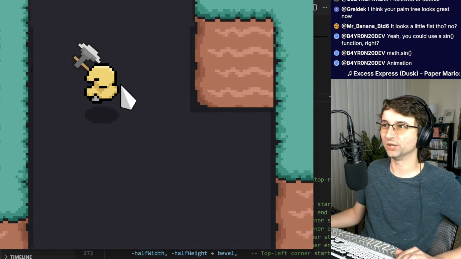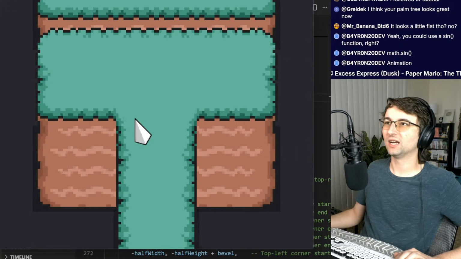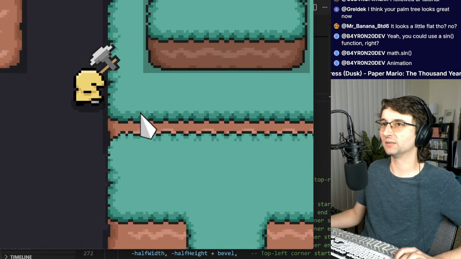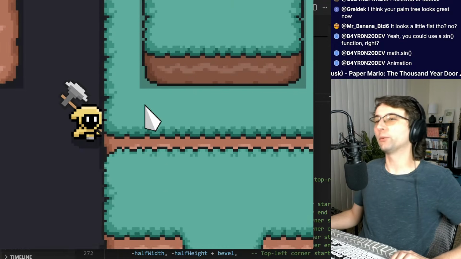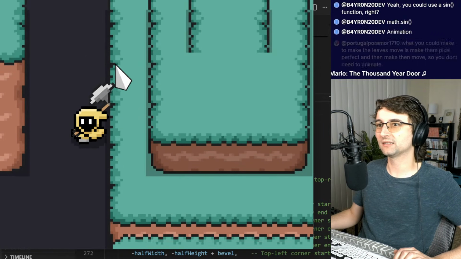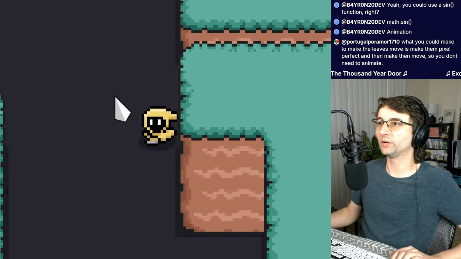Like we have this big donut, and this is a little bit awkward. That's not that awkward. You can just walk between them because they're two different slabs. This is one thing I want to work on too. Look how the axe chops through the grass. It's kind of weird.